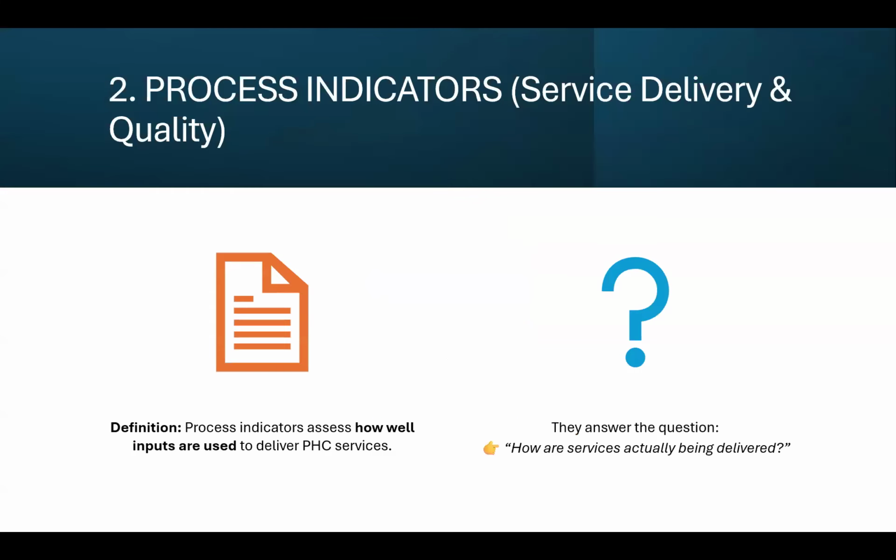For that, we come to the process indicators, which reflect the service delivery and quality of service delivery. Process indicators assess how well inputs are used to deliver primary healthcare services. They answer the question, how are services actually being delivered?